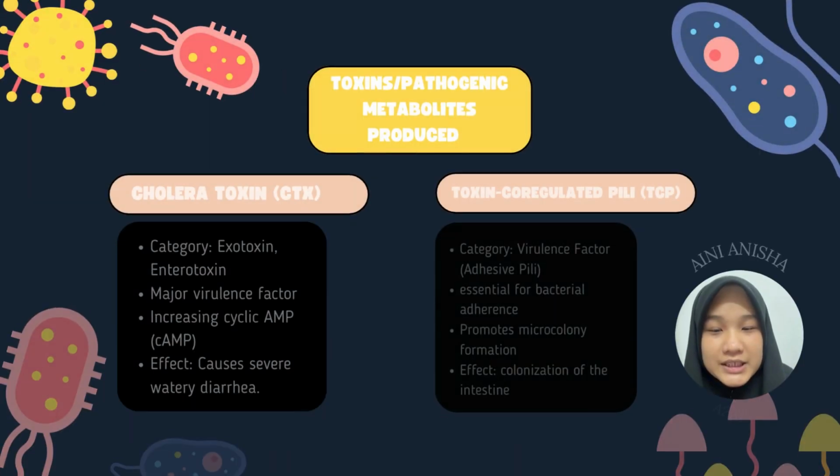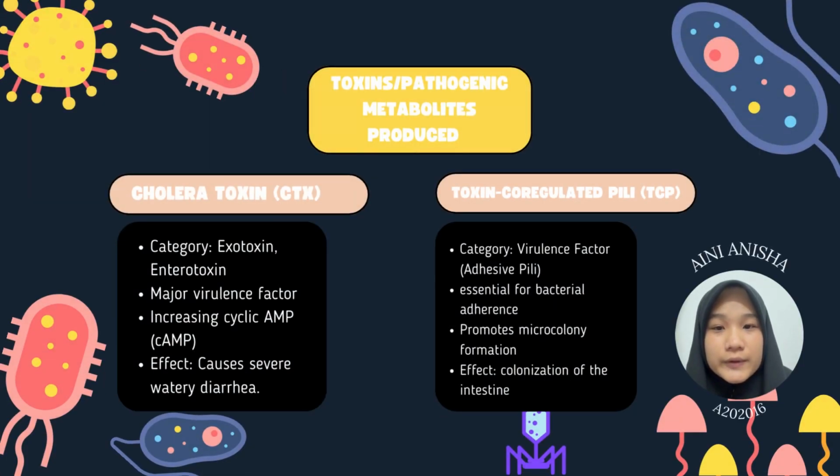My name is Aini Anisha and my matrix number is 8202016. The first toxin produced by Vibrio cholerae is the cholera toxin, or CTX. CTX is an AB5 exotoxin and enterotoxin, and its structure is the key driver of cholera's severe symptoms. Once inside the host, CTX disrupts cellular signaling by increasing cyclic AMP, or cAMP, levels. This leads to excessive water and electrolyte loss, resulting in the characteristic profuse watery diarrhea, also known as rice water stools.